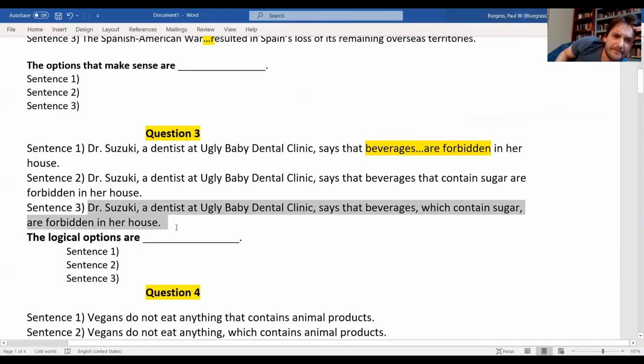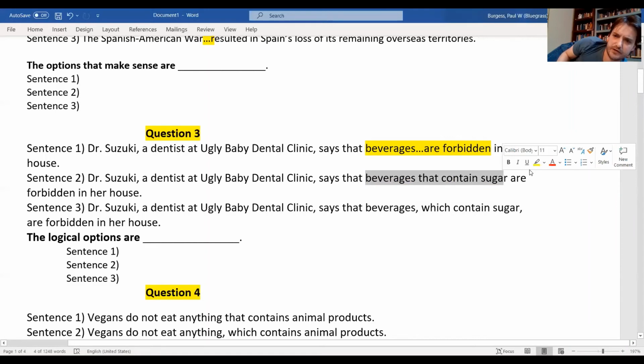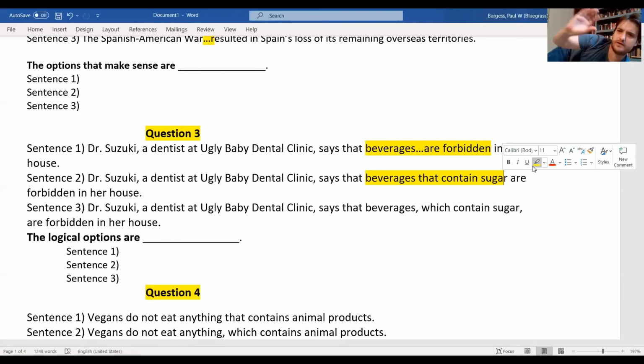Sentence 3 means the same thing as sentence 1, so it's also kind of crazy. Which contains sugar does not limit this information. In other words, Dr. Suzuki says that beverages are forbidden in her house. By the way, you might want to know that all beverages contain sugar. Not true. We want to choose number 2 here because beverages that contain sugar limits this, restricts the meaning. It means beverages in general are okay. Beverages that contain sugar, as one phrase, beverages that contain sugar are not allowed in her house. Okay.